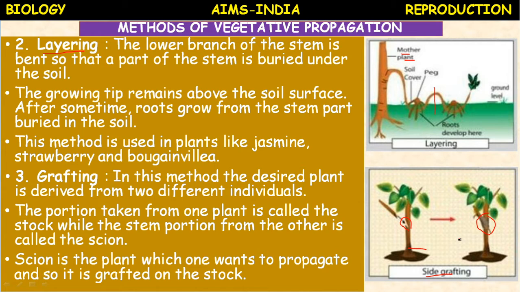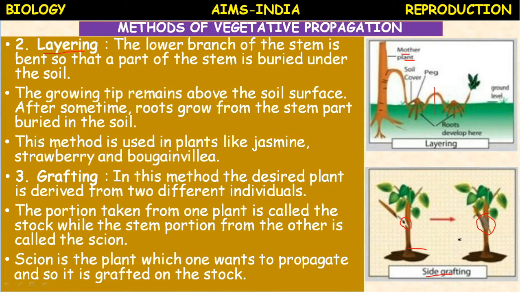Less crop duration, more yield, disease resistance. So these are all the best characteristics we require. By means of grafting and layering, especially the grafting method, we can convert a less useful variety into a highly useful variety by grafting a scion with desired characters. Whereas in normal vegetative propagation, it is not possible to introduce new things.